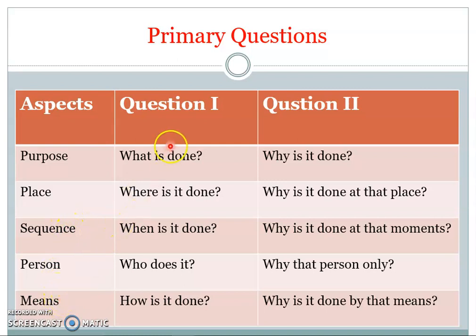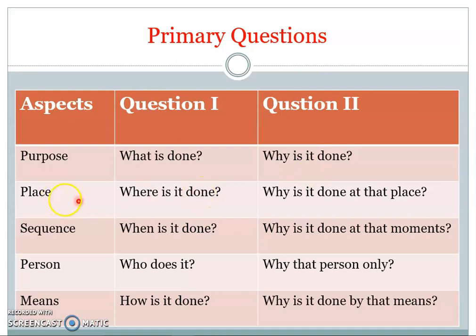Here the first set of questions is related to what is done. That means we have to assess a purpose, and once we know the purpose, then why it is done. So it gives us the answer about its purpose, and it gives more clarity to the purpose.